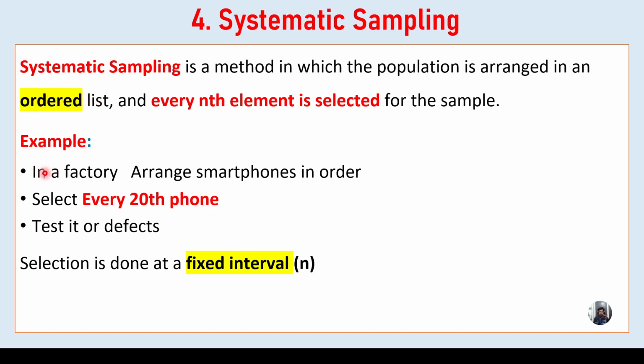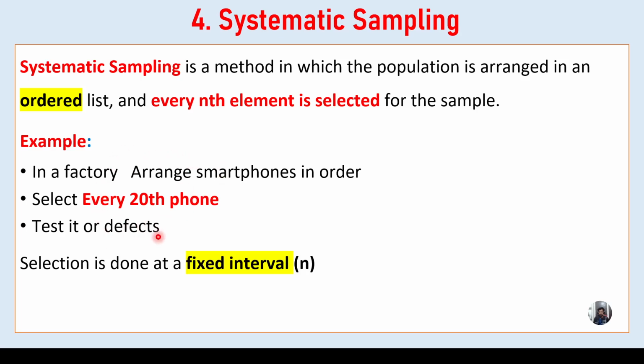Let us say the example: in a factory, arrange the smartphones in order. Select every 20th phone and test it for defects. So let us say there is one phone factory. If you want to check, we may not check all the mobiles.